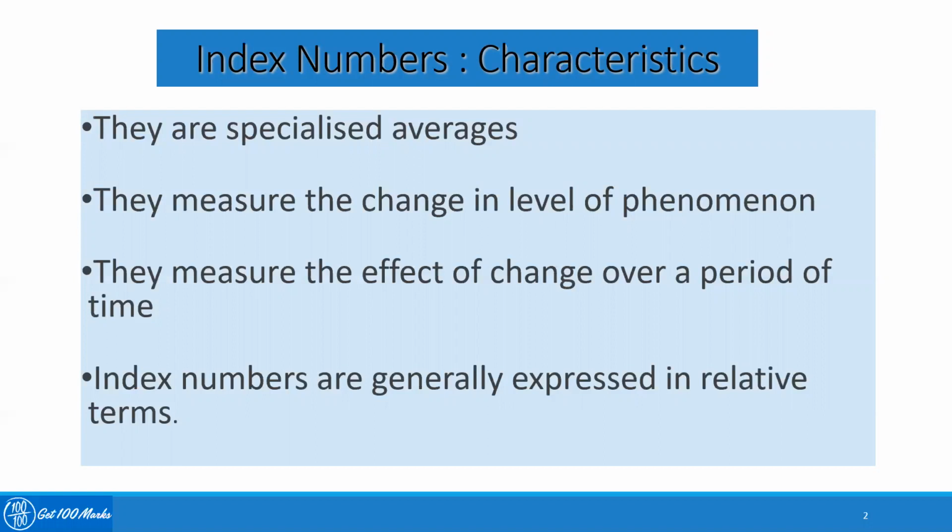So from 2010 to 2020, I can make out how the rupee value has changed over a period of time, or how the DA should be changed to maintain the same standard of living. Index numbers are generally expressed in relative terms. Let's look at what the different types of index numbers are.